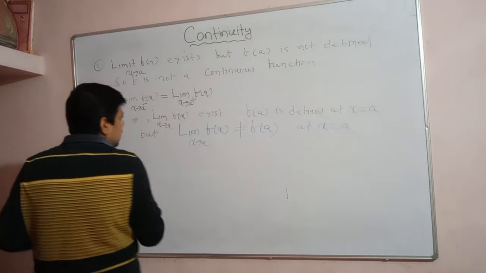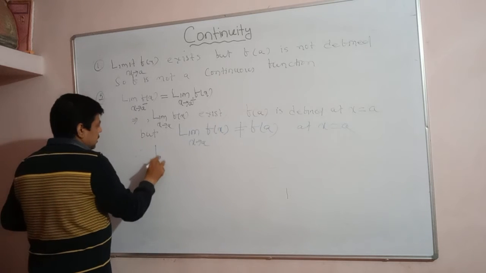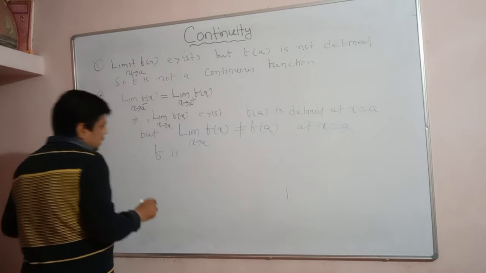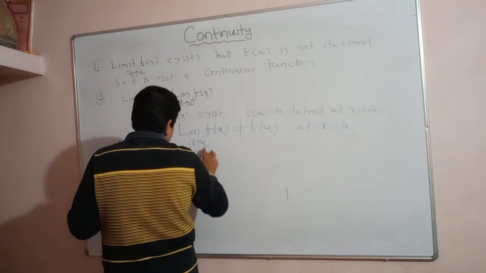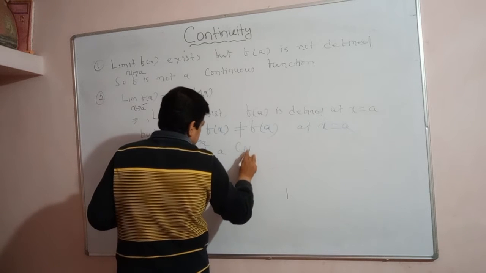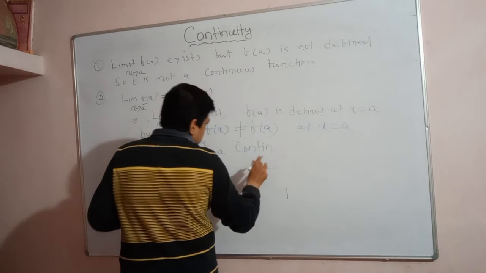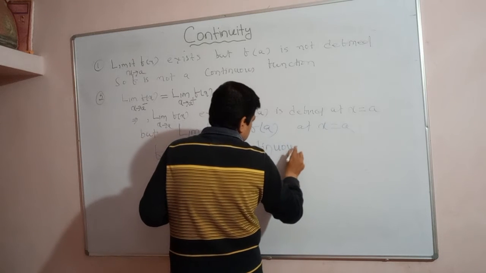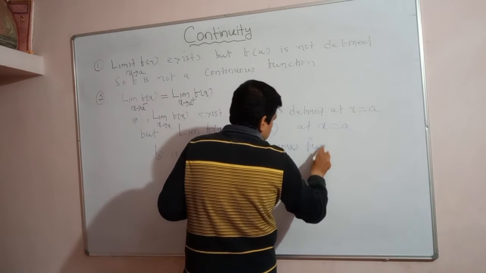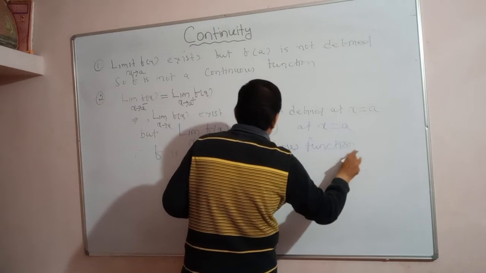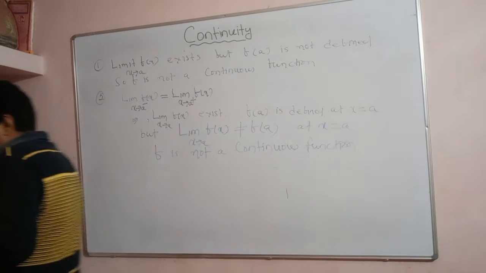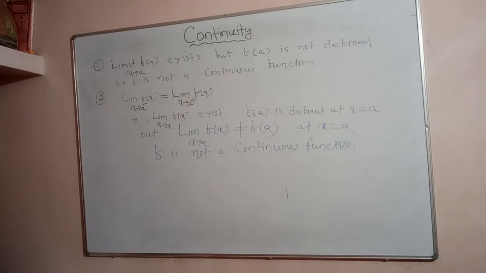So hence f is not a continuous function. This is another case. Understand? Okay, note down.